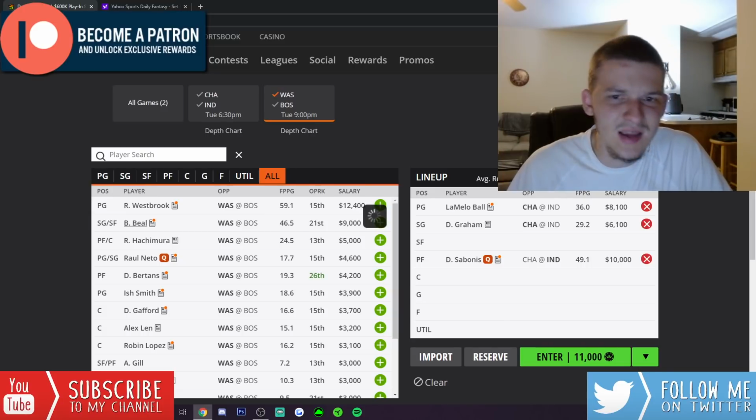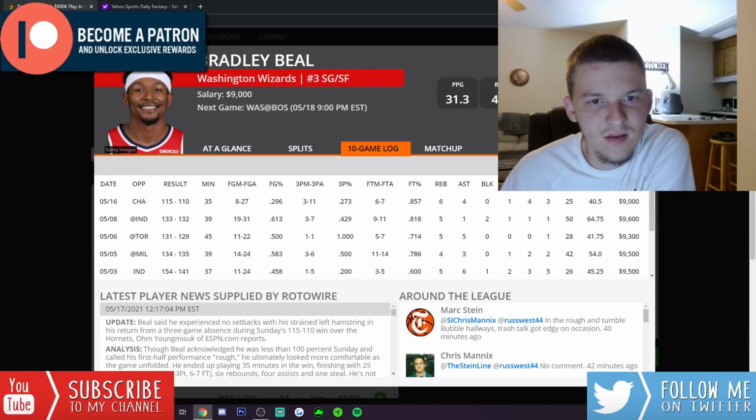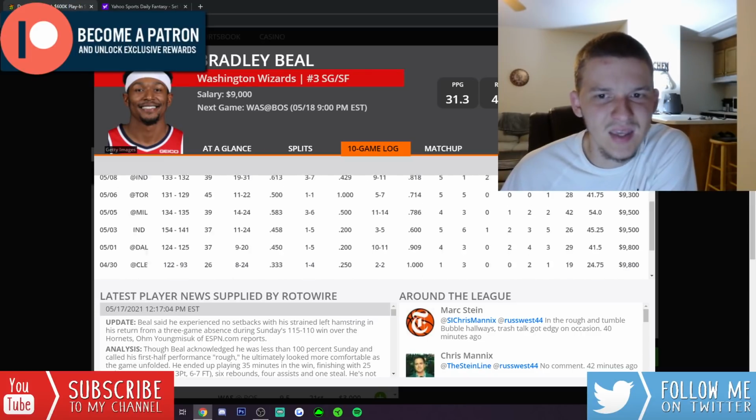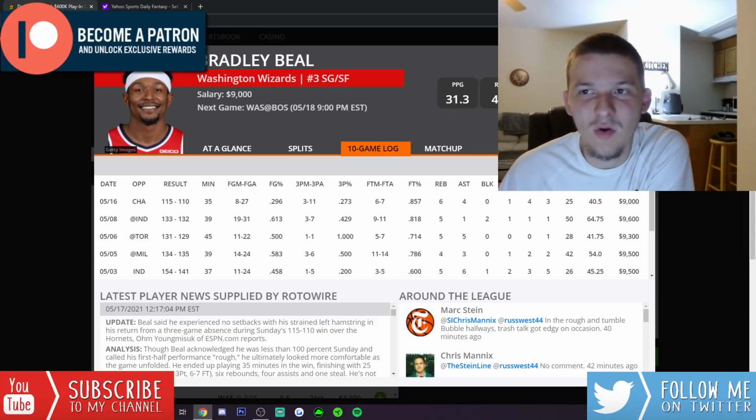Now, Bradley Beal at 9K, I don't think I can get to at this price point. I haven't played Beal much at all, especially with his price being where it is. He's just not a guy I feel like I ever have to pay 9K for. He's viable, though, because it is a two-game slate. We just don't have a lot of options.